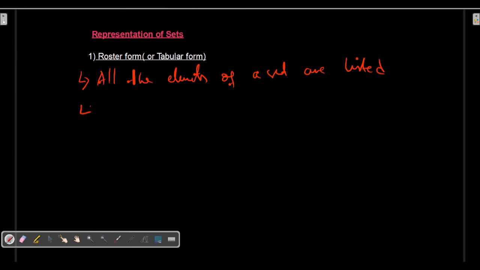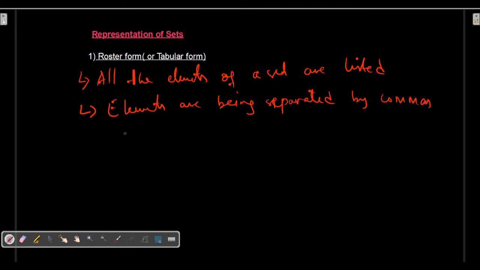Second thing, elements are being separated by commas and are enclosed by braces, okay. What is that? That is these curly braces, fine.